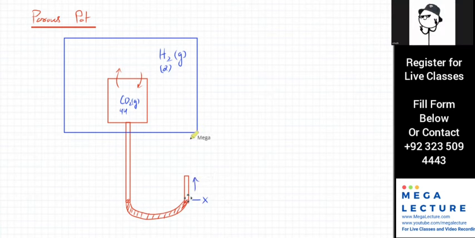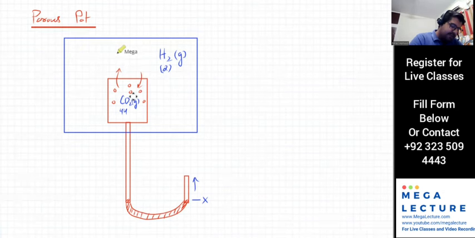Because carbon dioxide has more molecular mass than water. Ignore water. Forget water. I'll explain why it would increase. Basically, the porous spot inside has carbon dioxide. Okay, let me explain this. It has carbon dioxide, and outside the porous spot, you've got hydrogen gas. Let's say these green particles are all hydrogen gas, right?